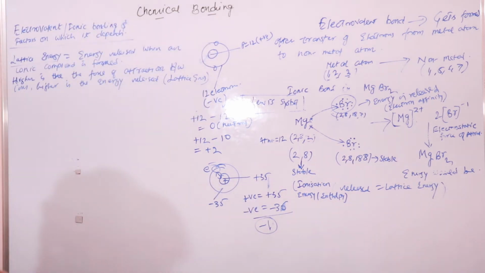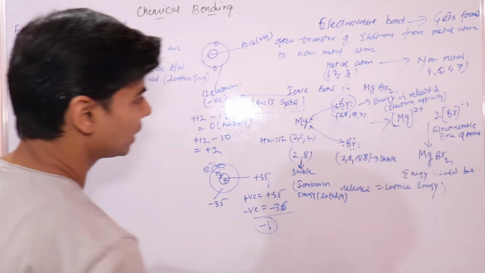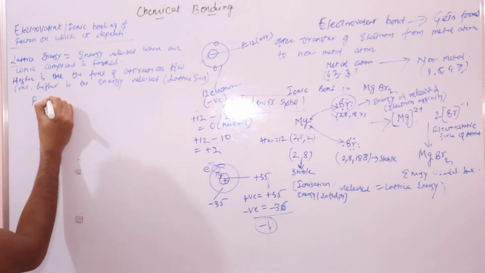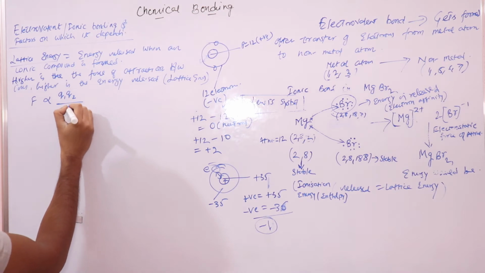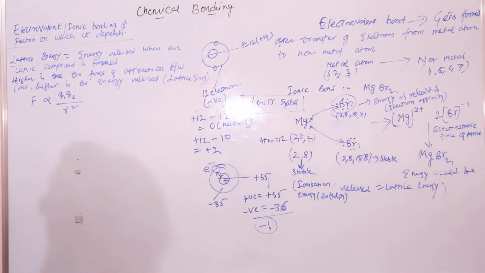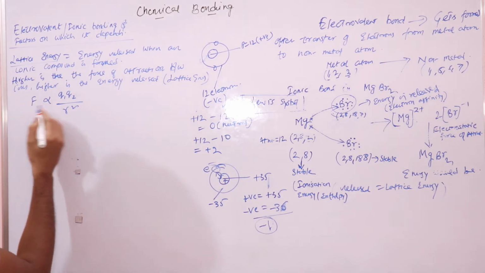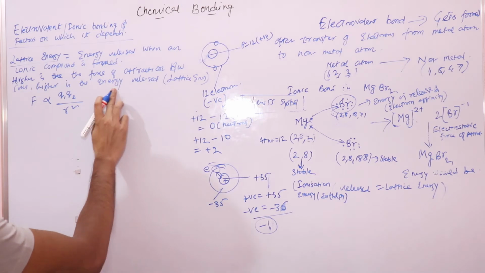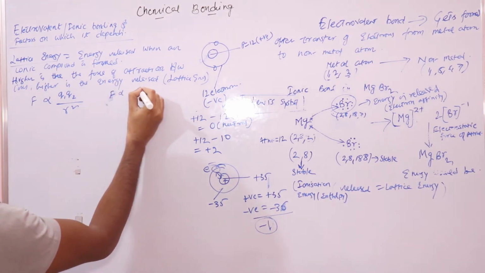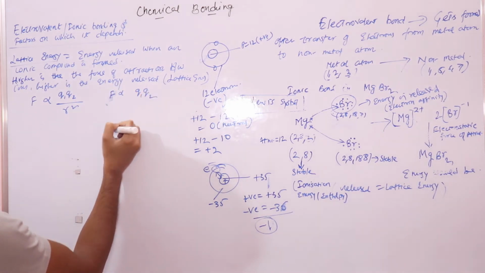We know that we have positive and negative ions. So the force of attraction between positive and negative ions is as per Coulomb's law, which we have done in physics. This force is directly proportional to the product of charges.